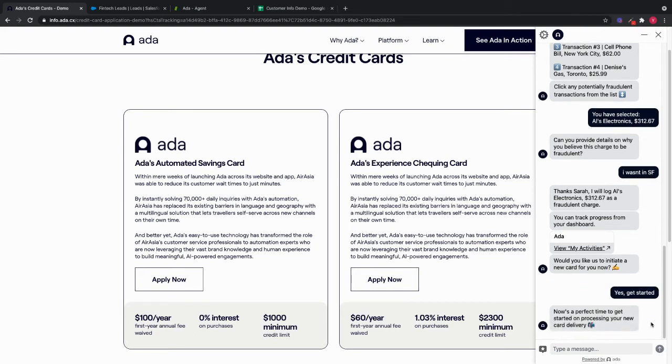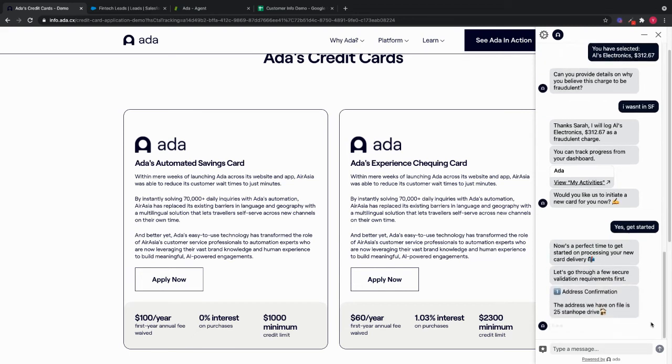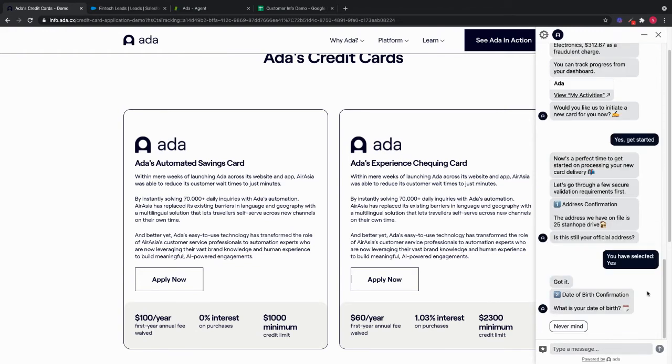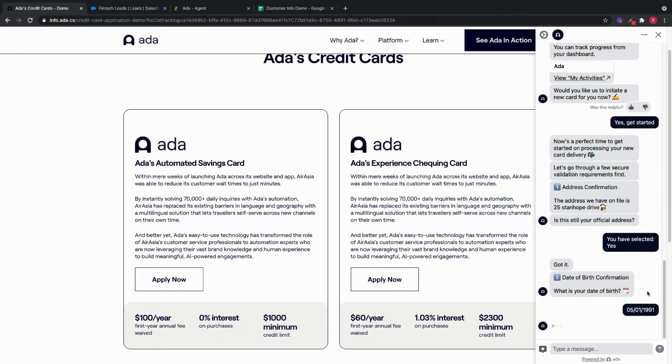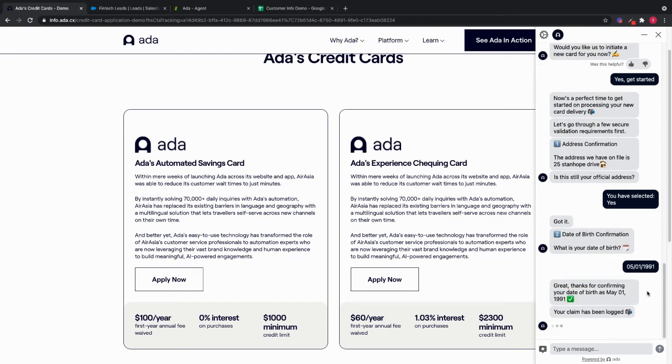Let's get started. And now what the bot's going to do is, again, using information that exists about Sarah in the system, confirm that this is still my address. I'm going to go ahead and select yes. The bot's going to ask me a verification question to specify my date of birth. And once I've done that, it can go ahead and trigger the action to replace my lost card within your backend.